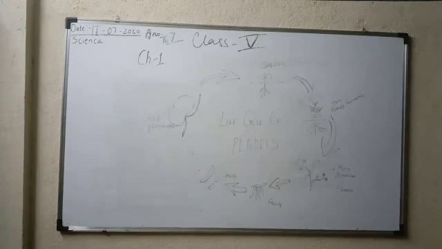And what are potato and ginger? Potato and ginger are a modification of stem only. So from there they start growing a new plant. They can grow a new plant from the stem only. We don't need a seed of the potato or a seed of the ginger to grow a new ginger plant or potato plant. The potato itself helps in growing a new plant, and potato is the stem part of the plant.